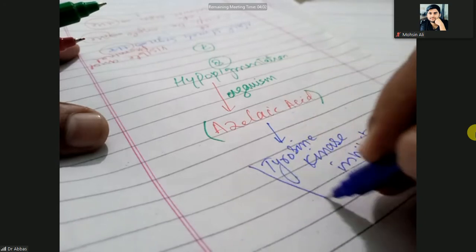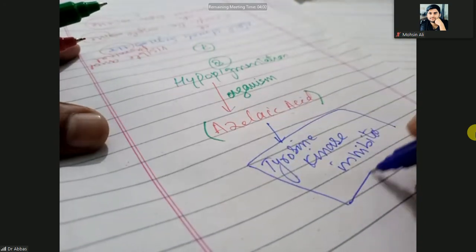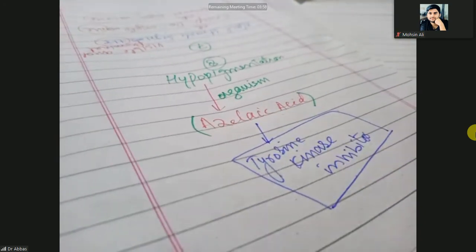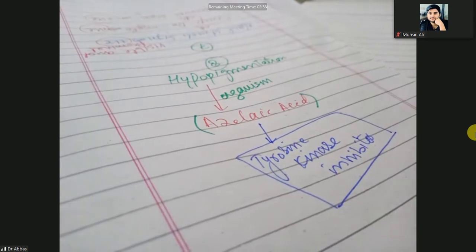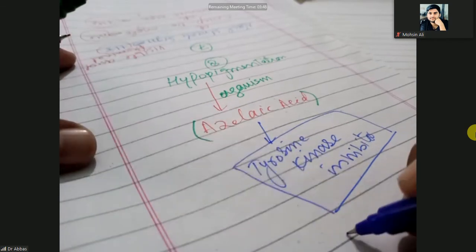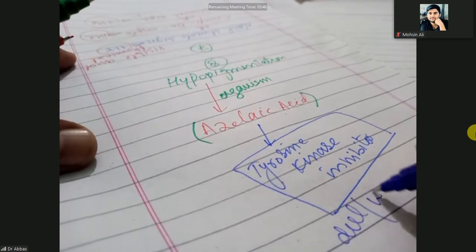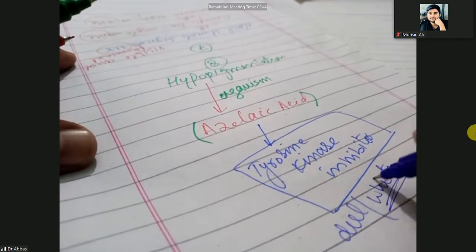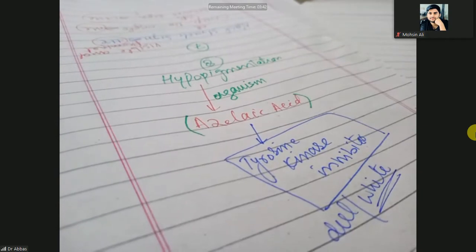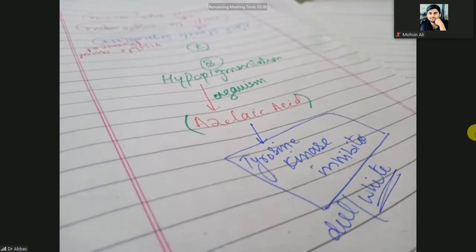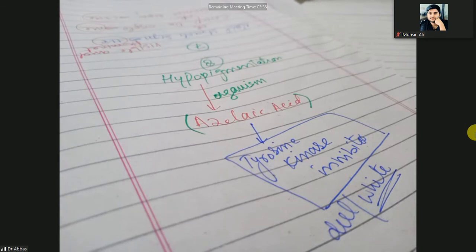So when the tyrosine kinase is inhibited, then tyrosine will not convert into the melanin. So there is no melanogenesis, no melanin synthesis, no melanin production. So color will become dull and a white patch or macule on the skin. So this is the reason that hypopigmentation is due to the release of the azelaic acid by the organism, that is the tyrosine kinase inhibitor.